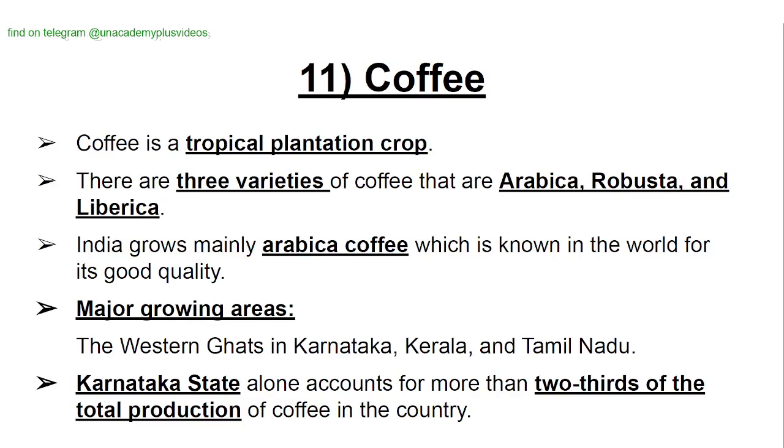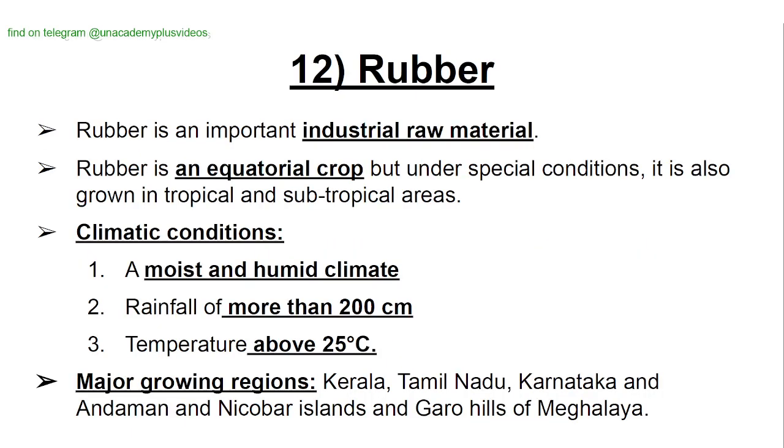Coffee. Coffee is a tropical plantation crop. There are three varieties of coffee: Arabica, Robusta, and Liberica. India grows mainly Arabica coffee, which is known in the world for its good quality. Major growing areas are the Western Ghats in Karnataka, Kerala, and Tamil Nadu. Karnataka state alone accounts for more than two-thirds of the total production of coffee in the country.